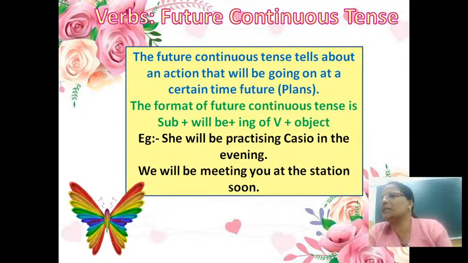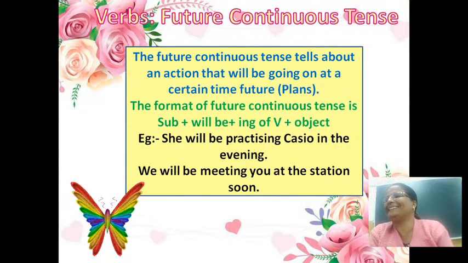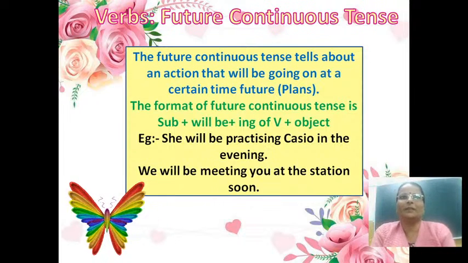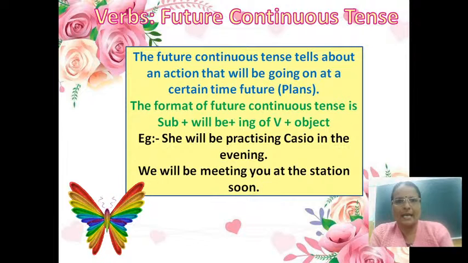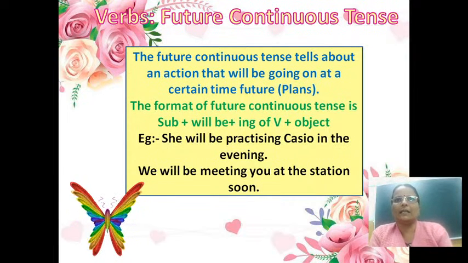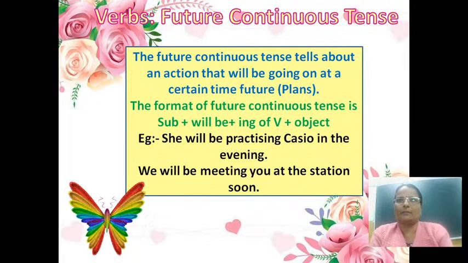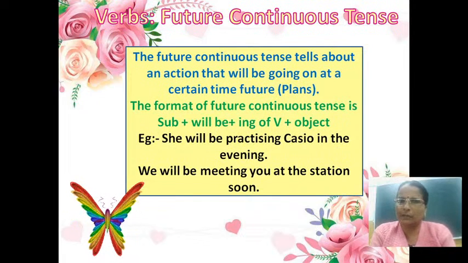Yeah, you people are forming sentences, very nice. Good children. Okay. The future continuous tense tells about an action that will be going on at a certain time in the future. Okay, that means it is all about plans.